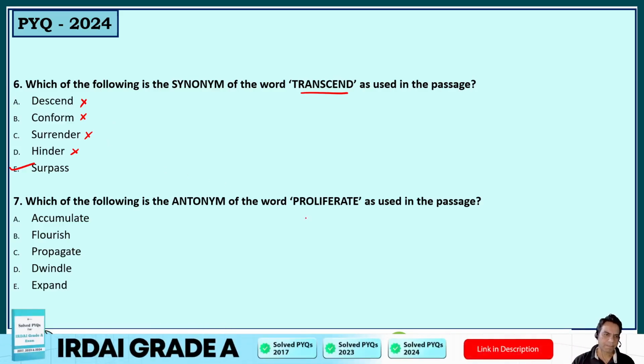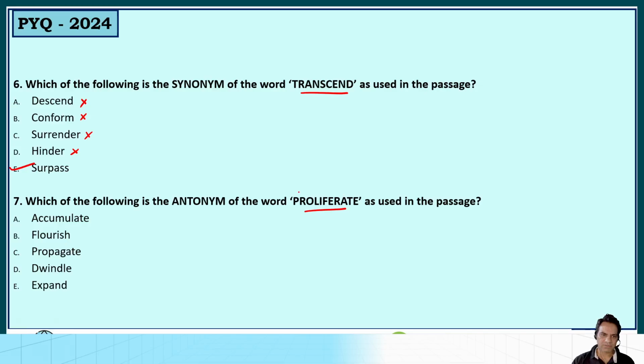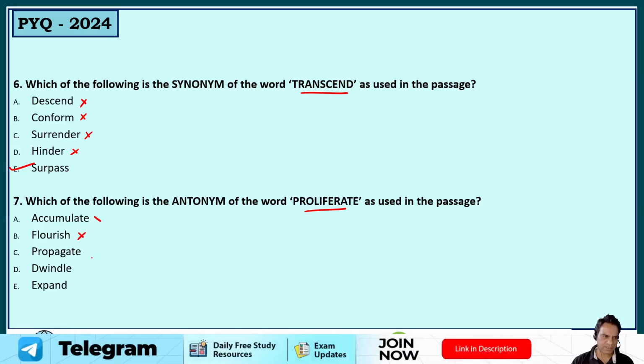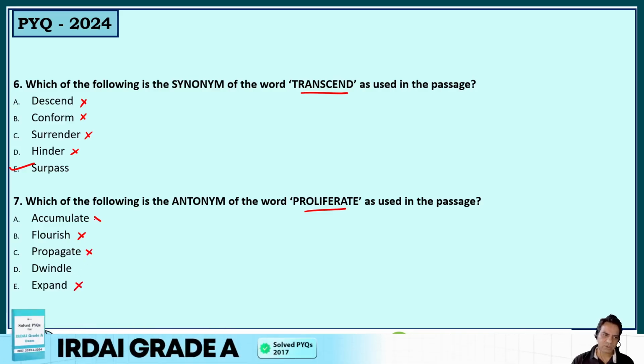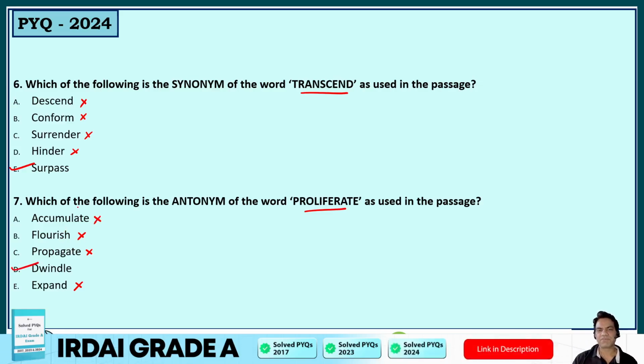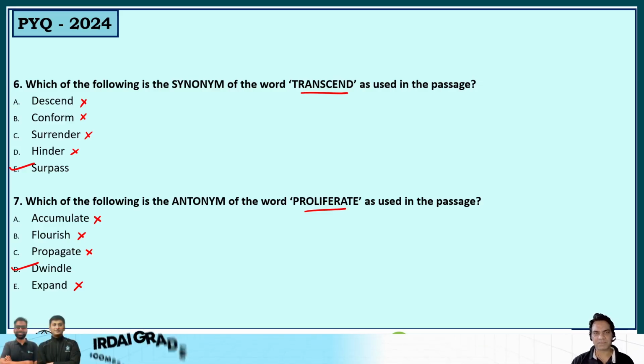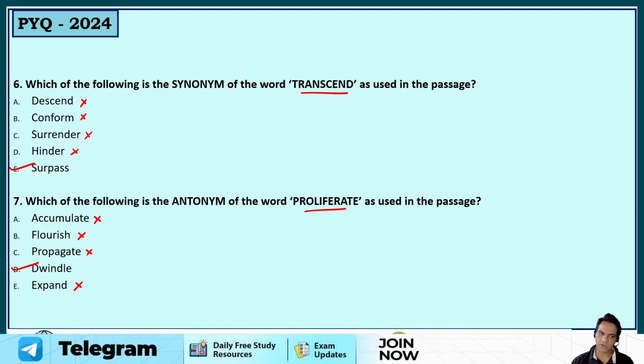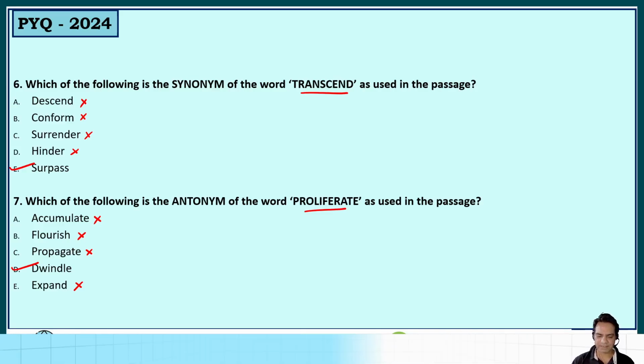So that's transcend. And you have to find the antonym of the word proliferate. Proliferate means to spread. Now we have to find the opposite of spread. Accumulate is to collect. Okay, flourish is to again spread, propagate is again proliferate, and expand is again. So accumulation is collection, but dwindle is when something falls down. So proliferation is spread fast, dwindle is to reduce in number, to go down. So the opposite of proliferate would be dwindle. So option D was your correct answer.